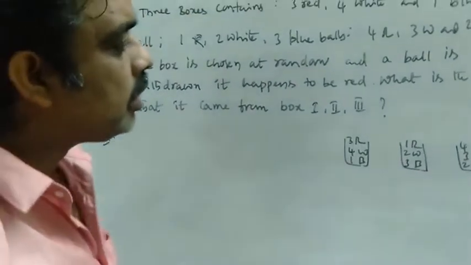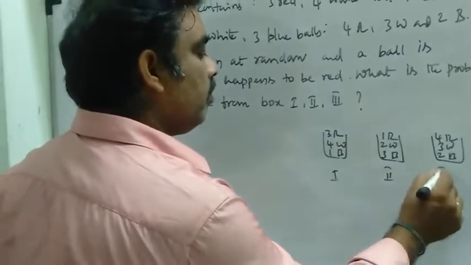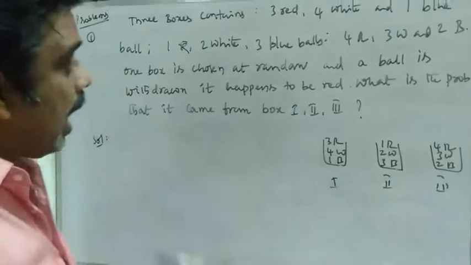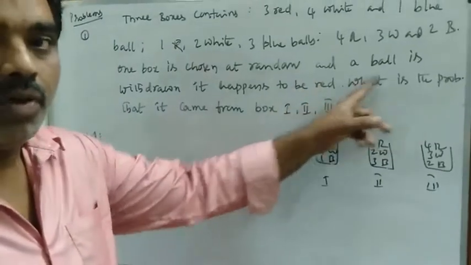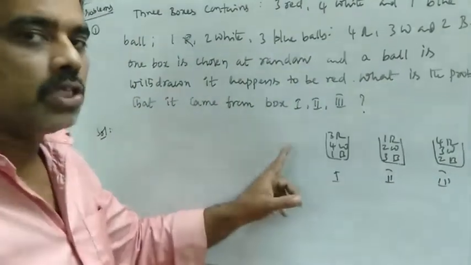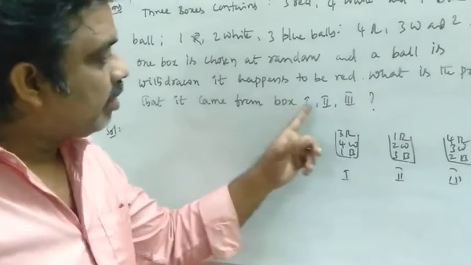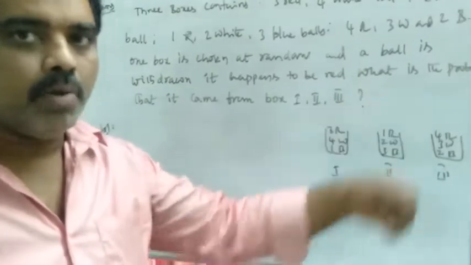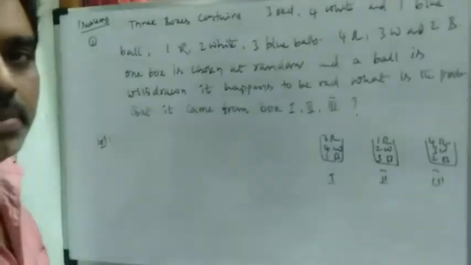One box is chosen at random and a ball is withdrawn, and that ball happened to be a red ball. Then what is the probability that it came from box 1? Similarly, you have to find the probability that the ball came from box 2 and box 3. So this defines Bayes' theorem.